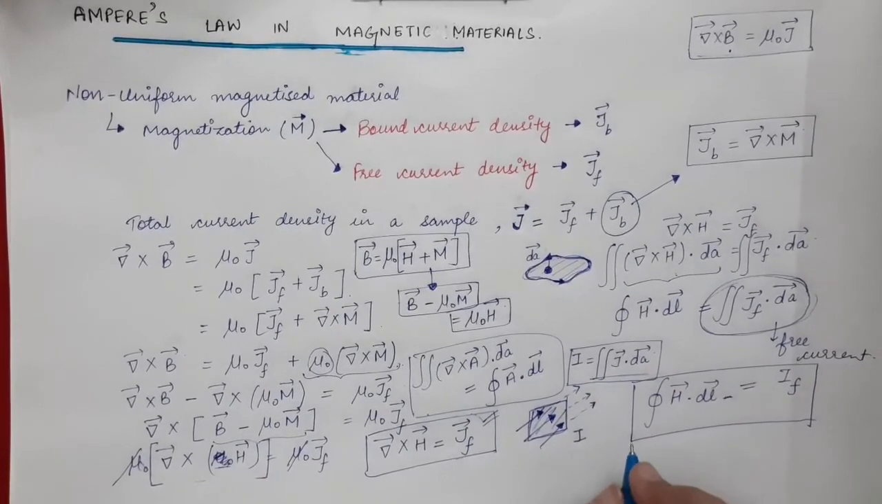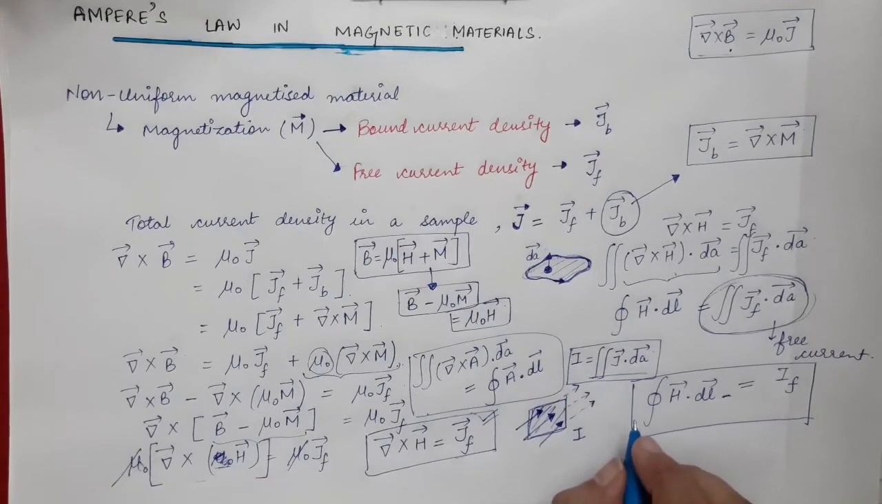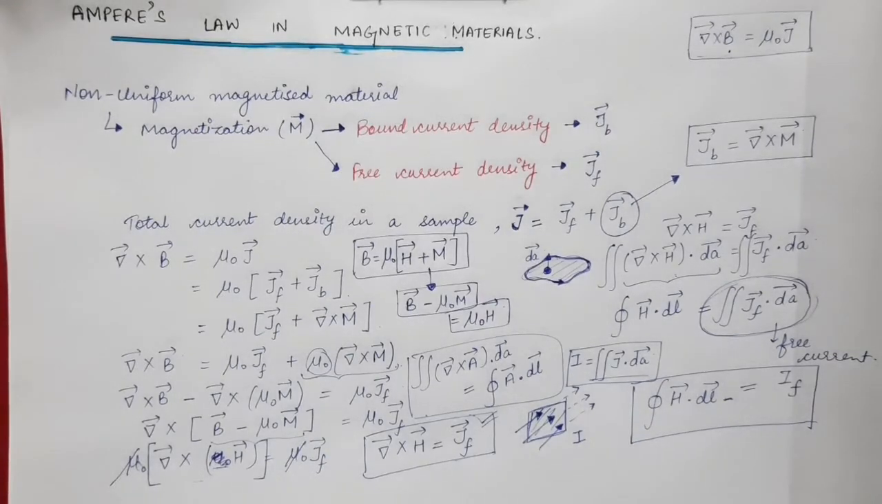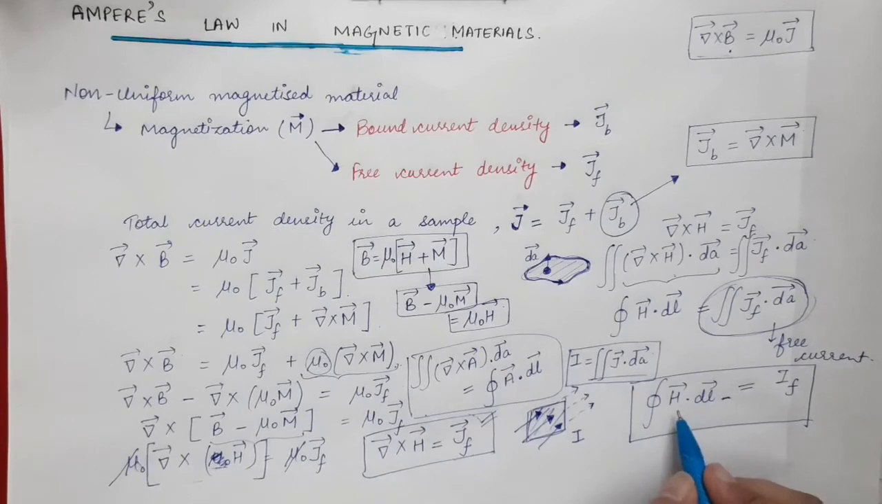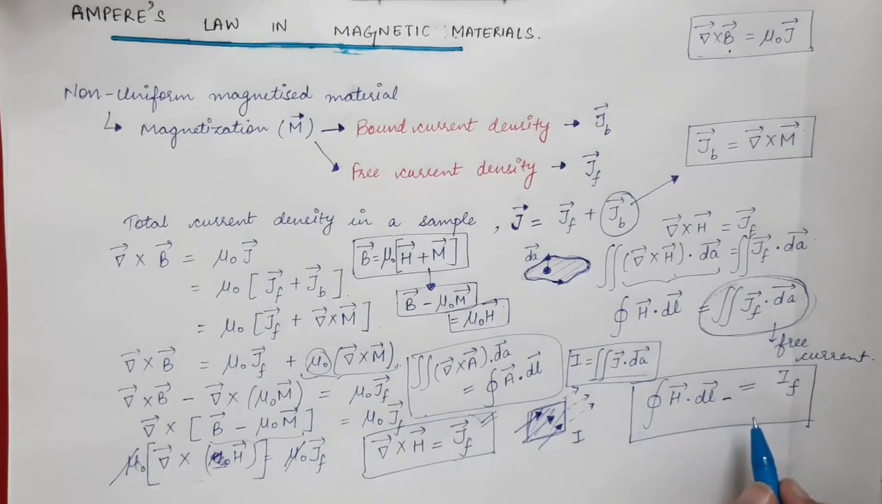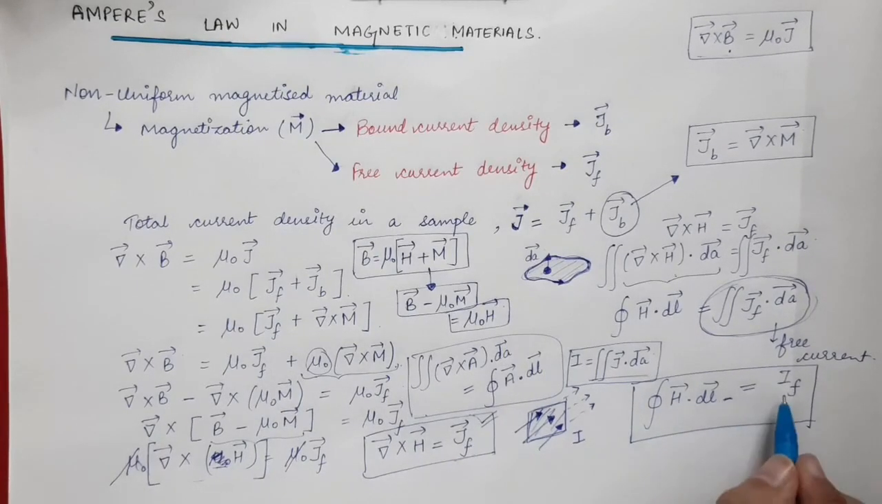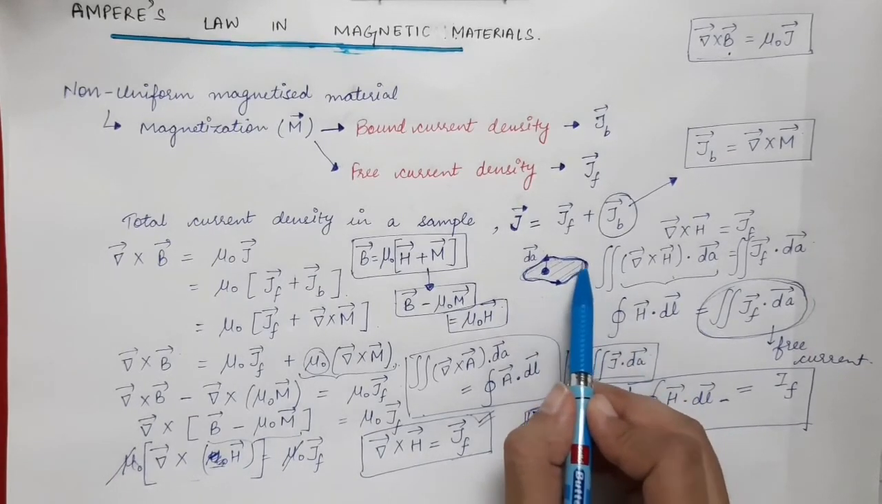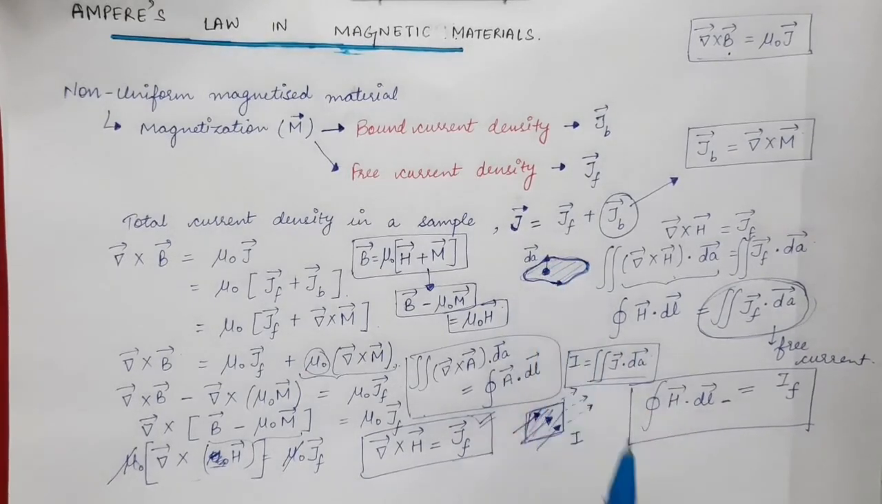So this equation is the integral form of Ampere's law in magnetic materials. This equation states that the line integral of the magnetizing field intensity H vector around a closed path is equal to the free current flowing through the surface which is bounded by that path. So this whole term will be equal to the free current which is flowing through this whole surface bounded by this closed path.